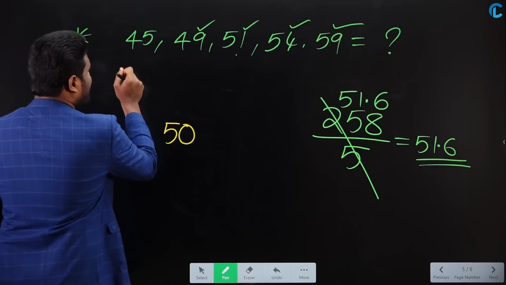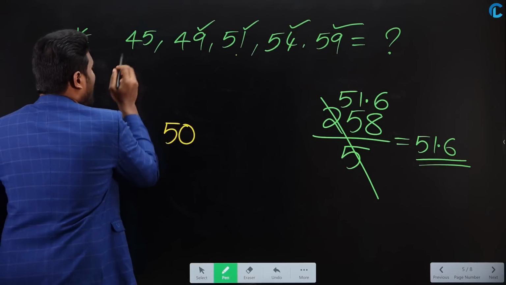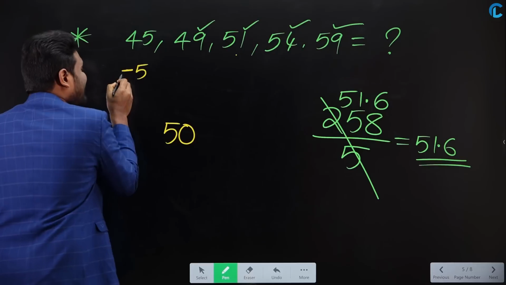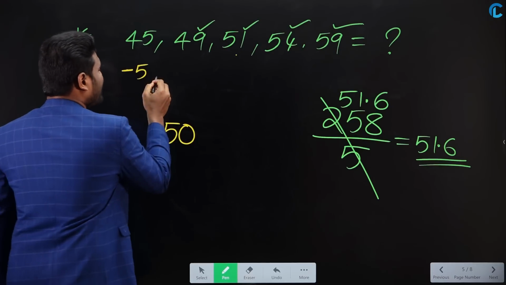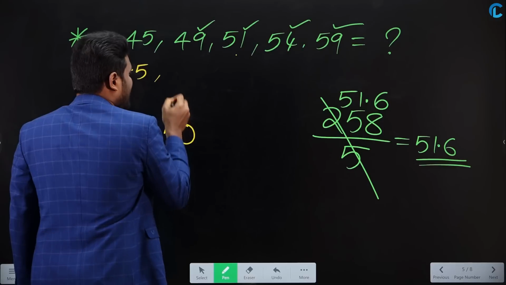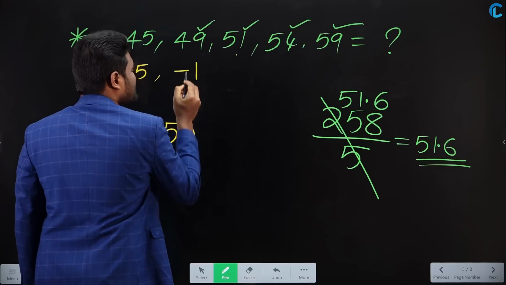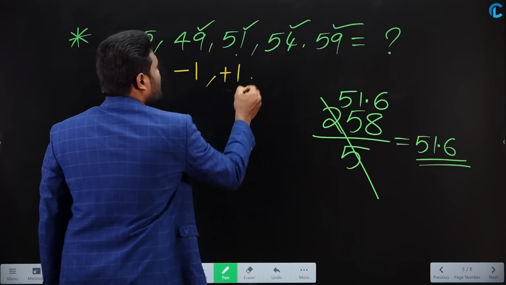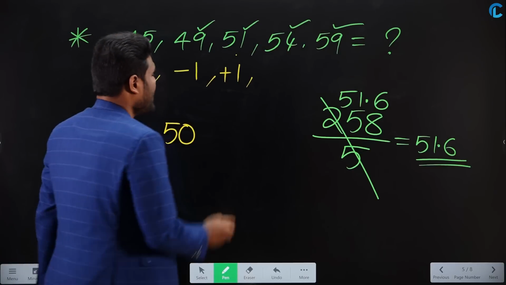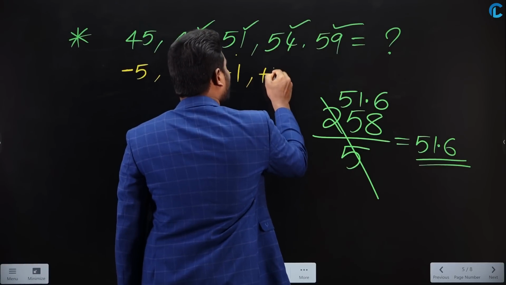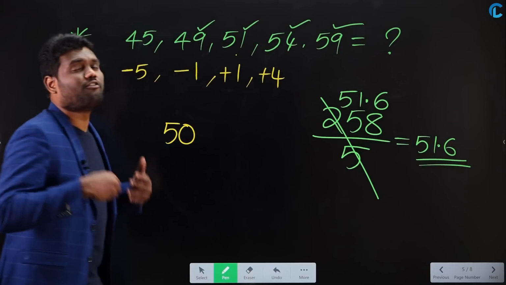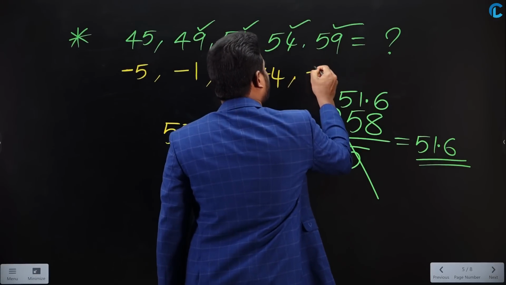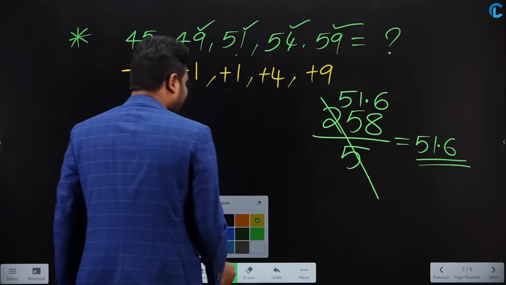If you look at 45, it's less than 50. How much less than 50? It's 5 less than 50. As it is less, take it as minus. If you look at 49, it is less than 50. How much less than 50? 1 less than 50. If you look at 51, it is more than 50. How much more than 50? 1 more than 50. If you look at 54, it is more than 50. How much more than 50? 4 more than 50. If you look at 59, it is 9 more than 50. So plus 9. Now calculate this.